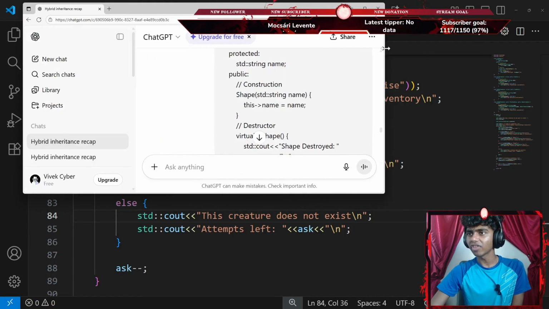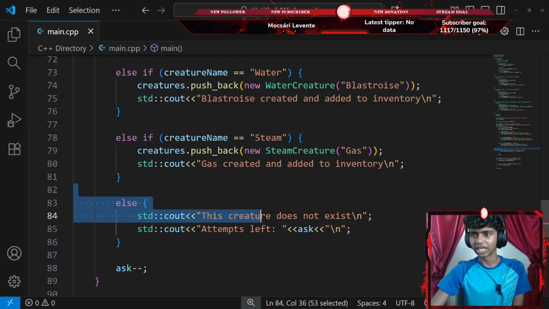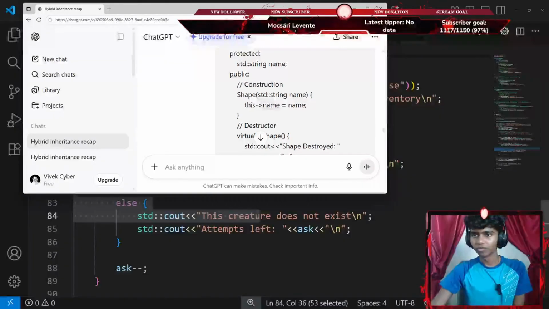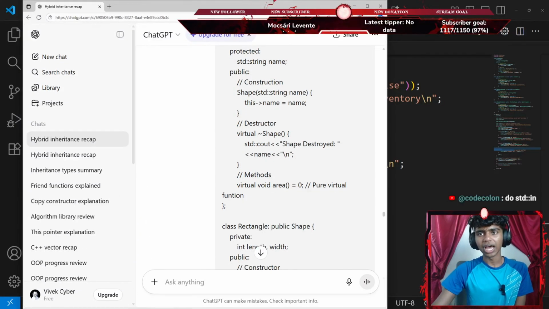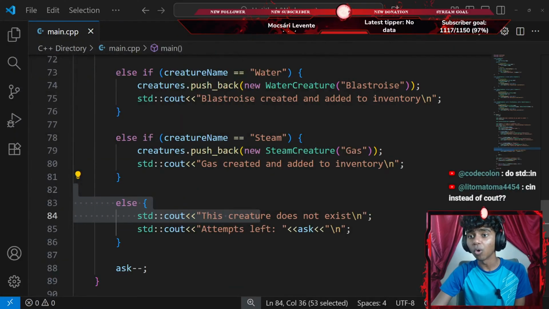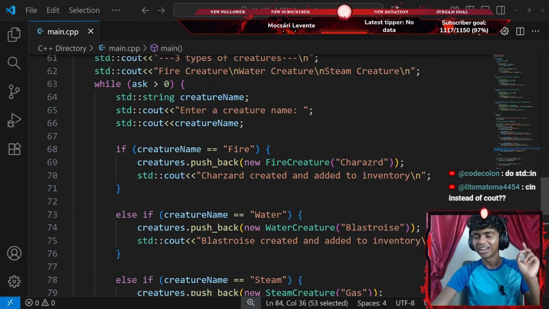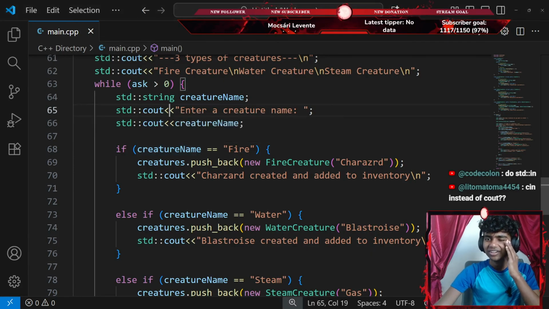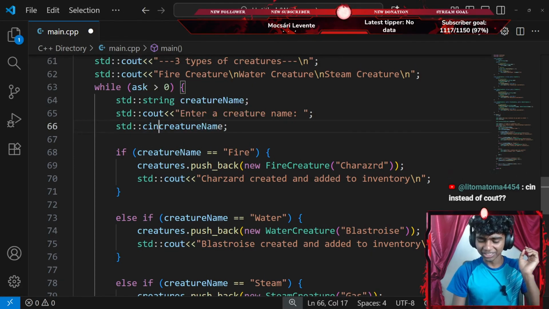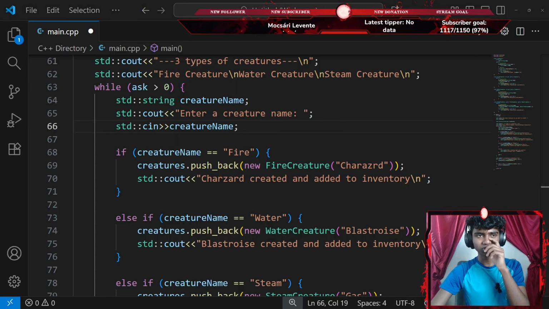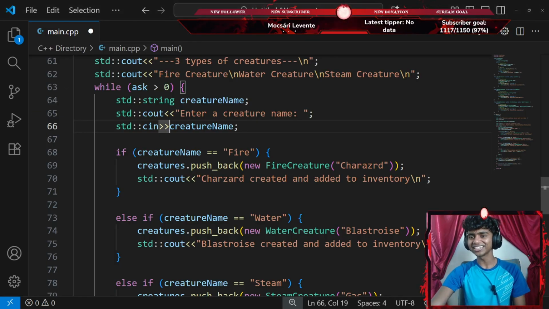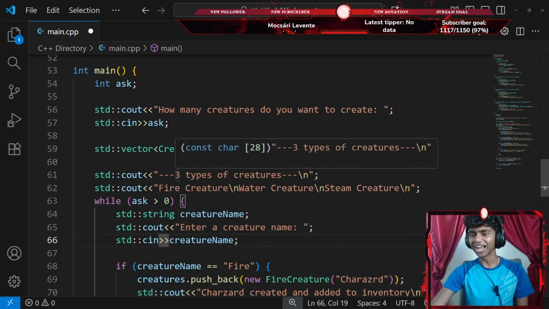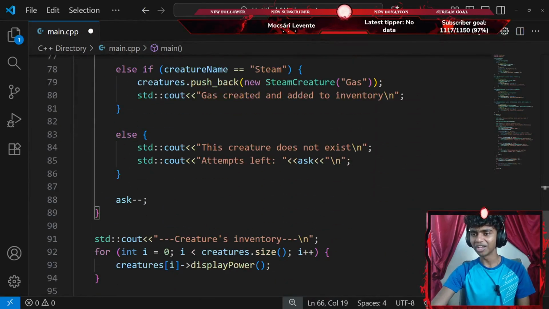That's it, let's go ahead and extend that. There we go. Can then extend it from here as well. Let's go ahead and extend that all the way from here. Wait, did I use a standard console input? No way, guys. Please don't tell me I didn't do that. There we go. Standard console input with an extraction operator, guys. There's no way I actually forgot that. That's actually awful. Instead of console input, I actually did console output. That actually felt kind of bad, honestly. I should have actually paid attention.